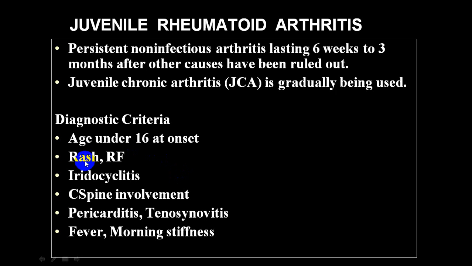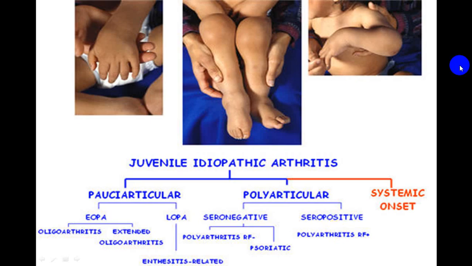Usually the person will have a rash, RA factor positive, extra-articular manifestation like iridocyclitis, they might have a cervical spine involvement, and among the extra-articular, pericarditis, tenosynovitis, fever and morning stiffness is quite common. This is given the name juvenile chronic arthritis because it leads to a lot of deformities, and in these people you can have a large joint involvement like knee, ankle, elbow, etc., which is a little different from classical rheumatoid arthritis.